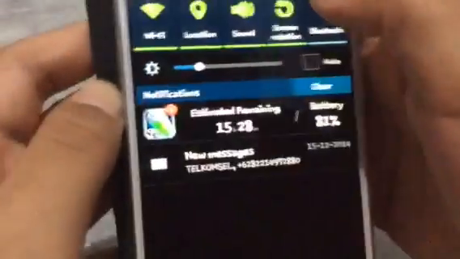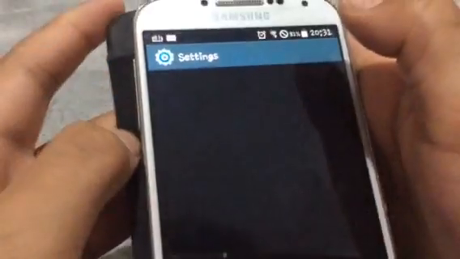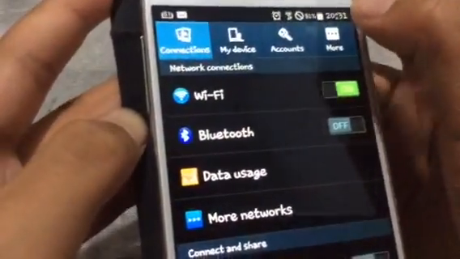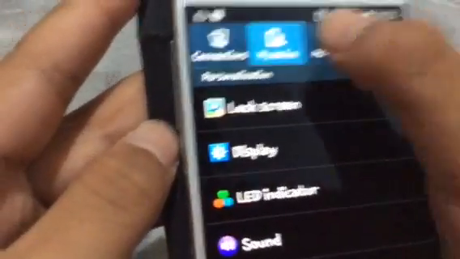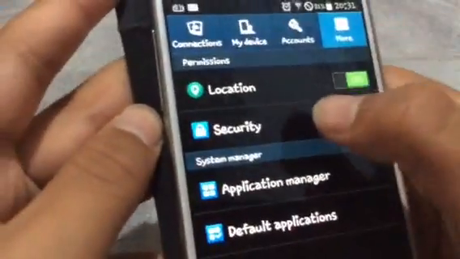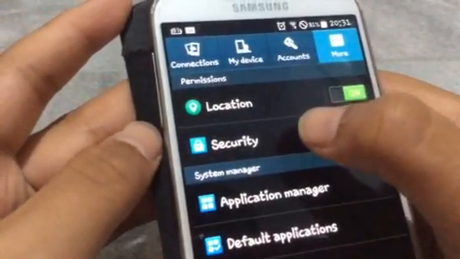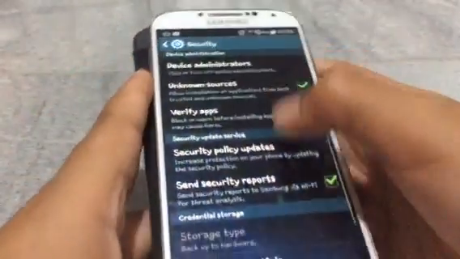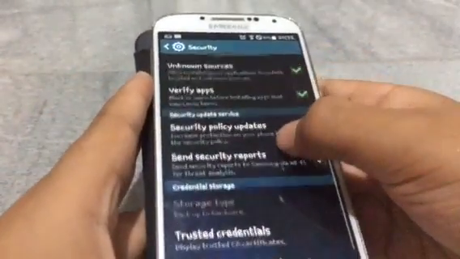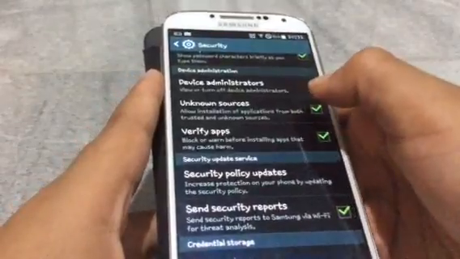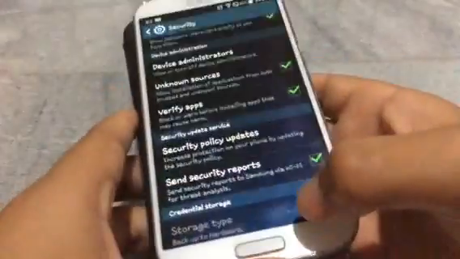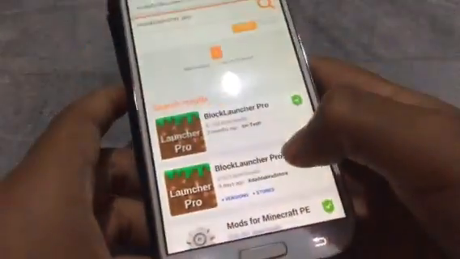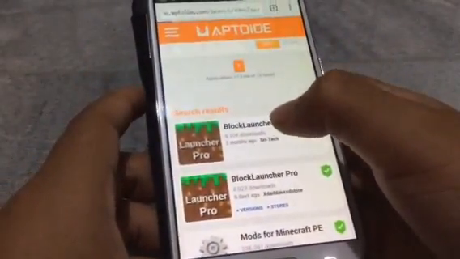So where did I get that? You click... Oh yeah, I kind of accidentally opened it here. You go to my device. No, wait, account. No, more. After you go to settings, go to more, go to security, and then press unknown sources or check it. If you don't check it, it won't work. That's good to know. Then when back here, just click on it.